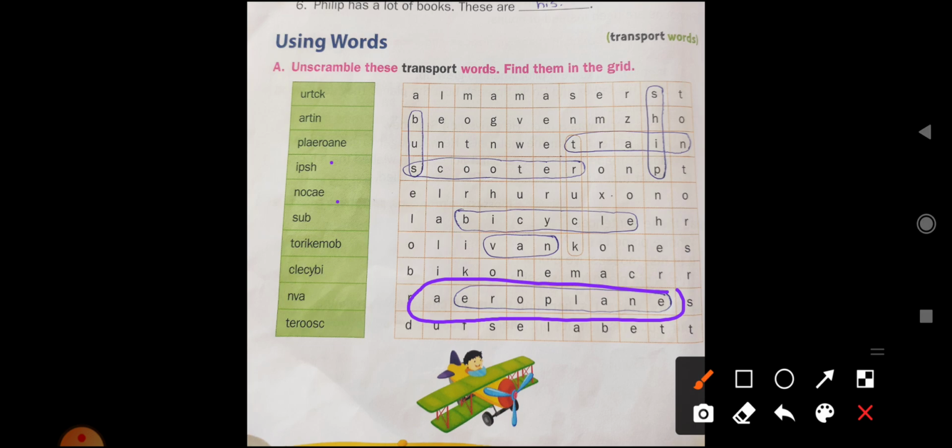Now children, come to the fourth one, IPSH. So children, what is this? Let's unscramble these transport words and find them in the grid. So children, this is ship. S-H-I-P. Yes, here you can see ship. Now this is canoe. Yes, this is canoe. Here you can see, children, canoe.